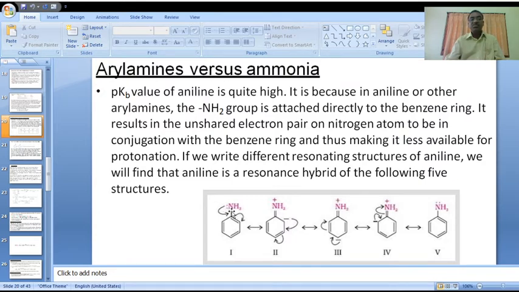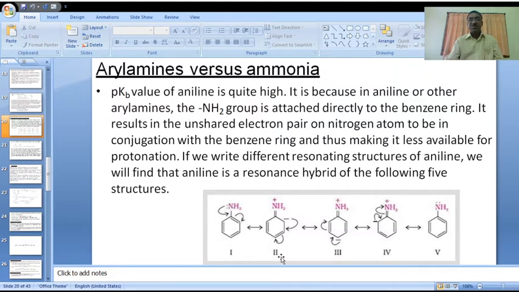When we compare with the aliphatic amines, in aliphatic amines the unshared pair of electrons is readily available for the protonation process. And the other reason is that in aliphatic amines the alkyl groups have plus I inductive effect, electron releasing nature. But here the aromatic ring has an electron withdrawing nature, minus I inductive effect.